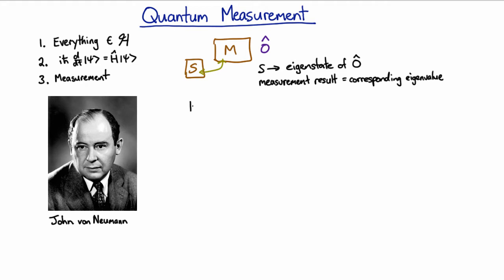Supposing my system is in state A, and my measurement device has to start in some kind of state, so we'll call that state 0 for the measurement device. Okay, now if we interact these two, and if we assume that that interaction has to follow the Schrödinger equation, then this is a unitary evolution. Then if we interact those two, what are we going to get? Well, the measurement postulate tells us that we must still be in the state A.